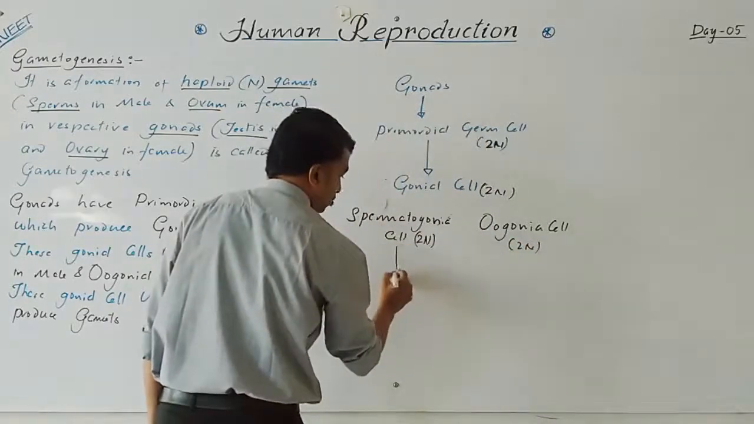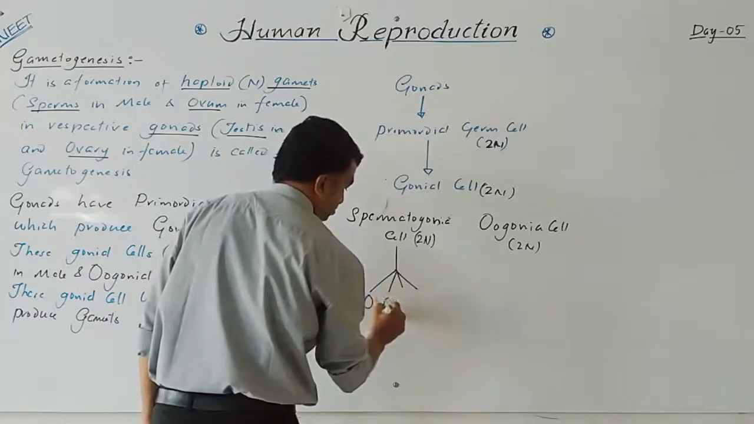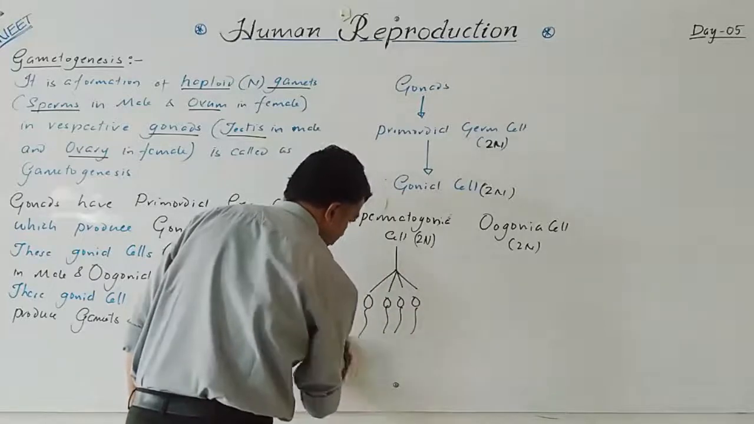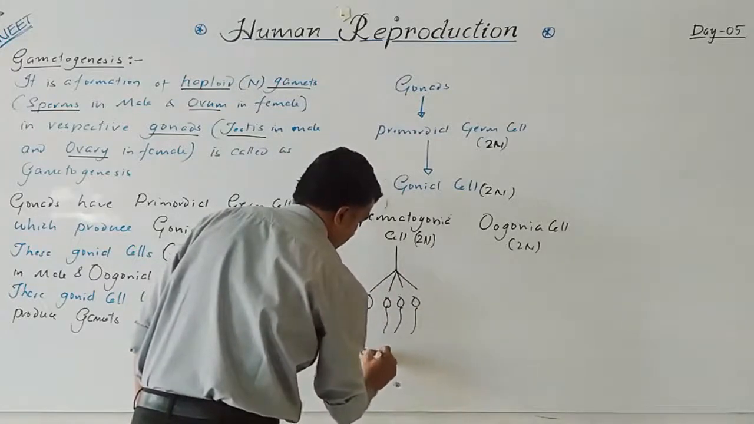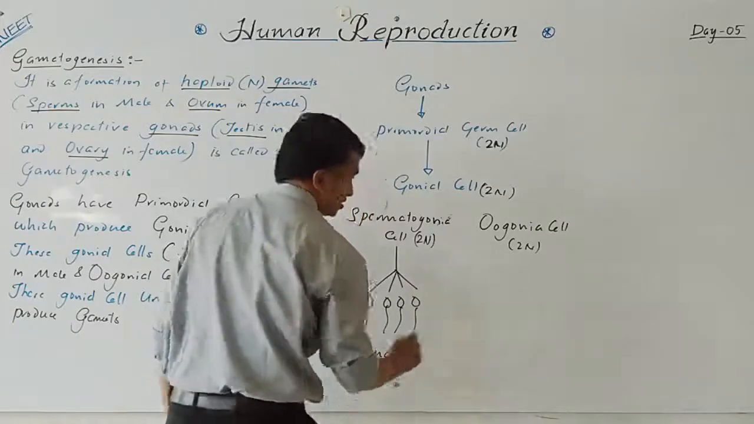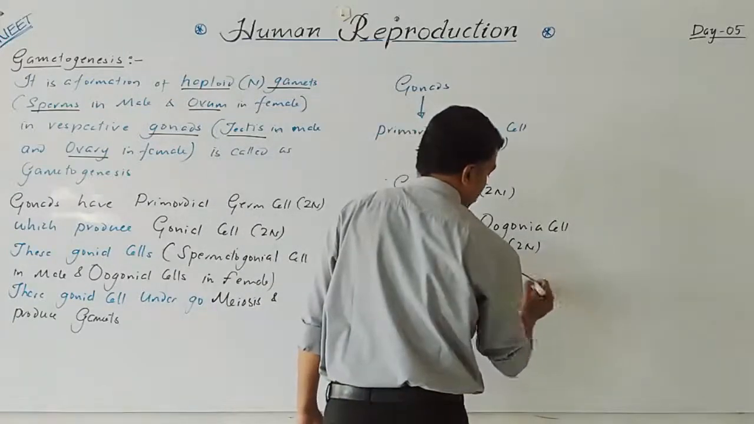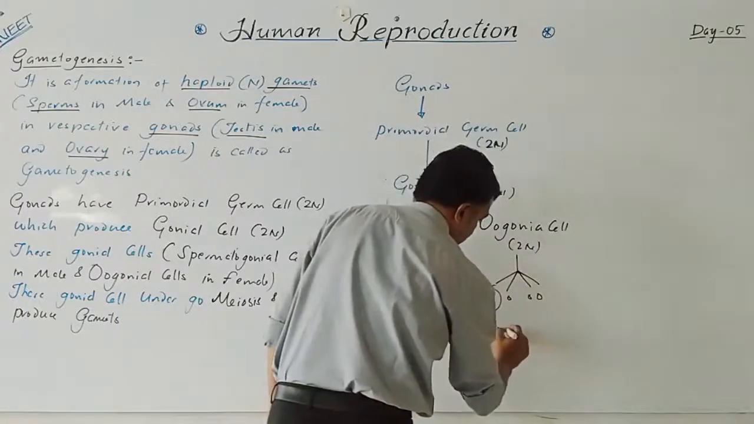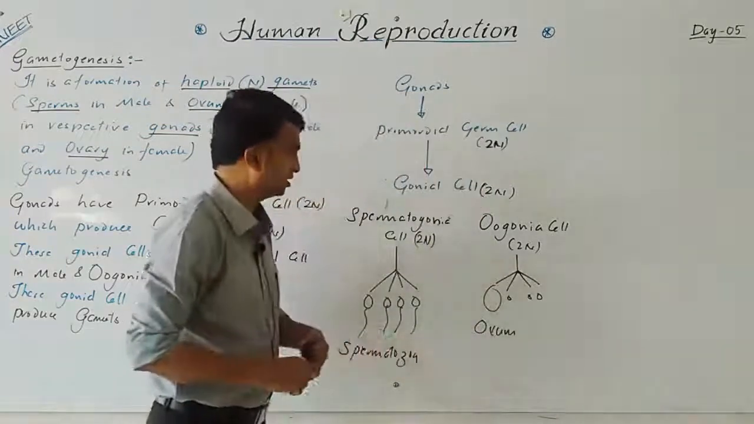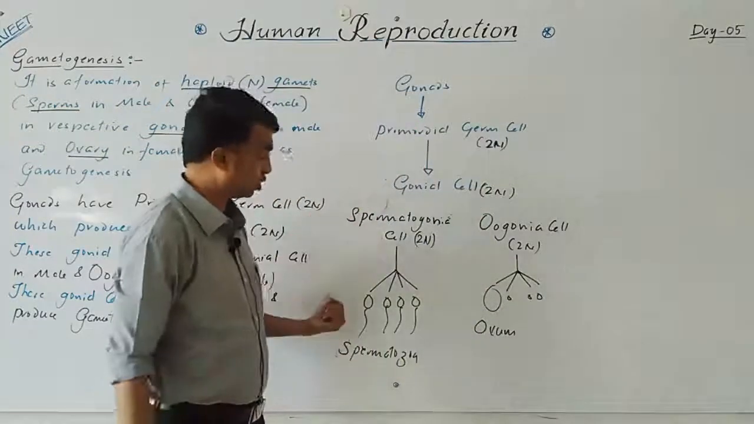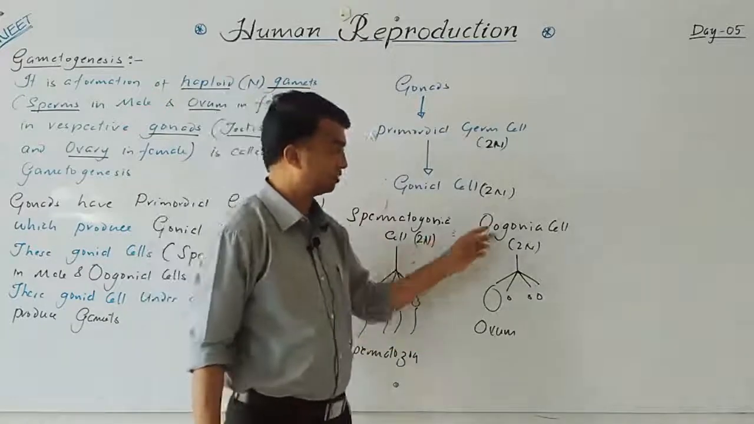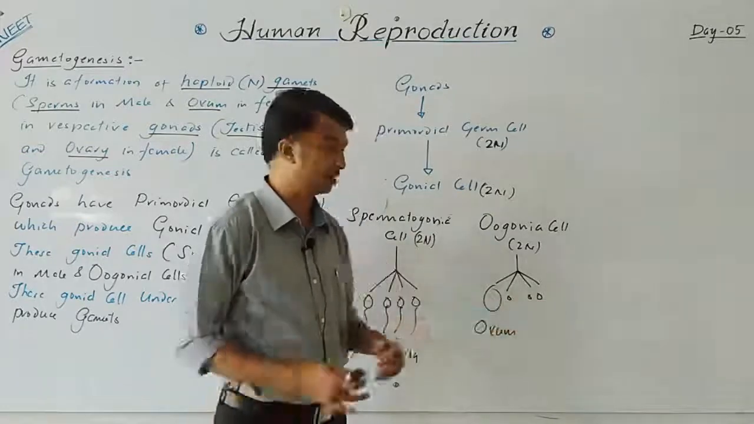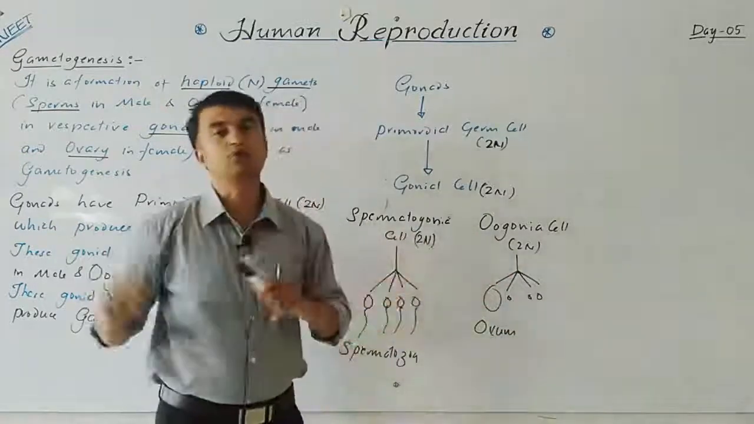Now, these cells undergo meiosis and produce spermatozoa. In this one, the oogonia produce only one ovum. So you can see the difference. In the male, the spermatogonia produces 4 spermatozoa. In female, the oogonial cell produces only one ovum, and small polar bodies are produced. The difference between these two we are going to cover in detail.